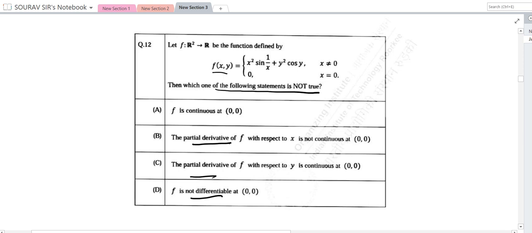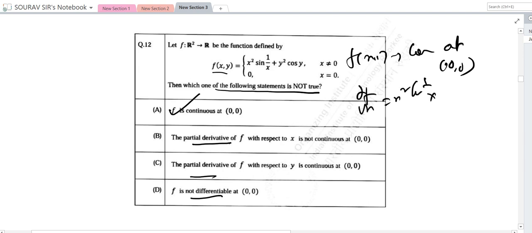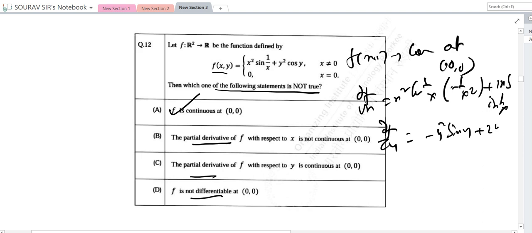Limit x, y, so it's x square sine. So f of x comma y is continuous at (0,0), we are getting, so this is continuous, this is true. And del f del x is x square cos of 1 by x minus 1 by x square, 2x sine of 1 by x. So del f del y is minus y square sine y plus 2y cos y. So del f del y is continuous at (0,0).